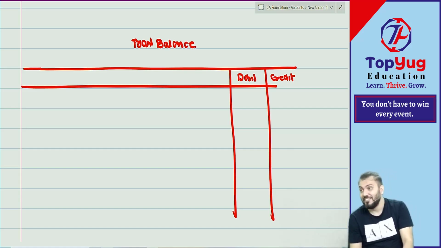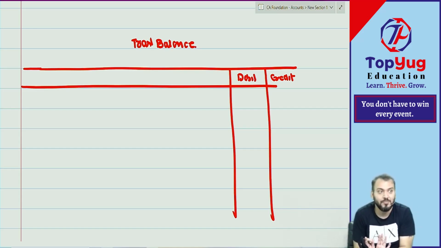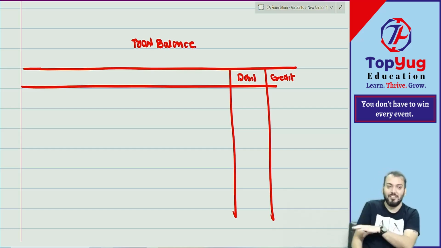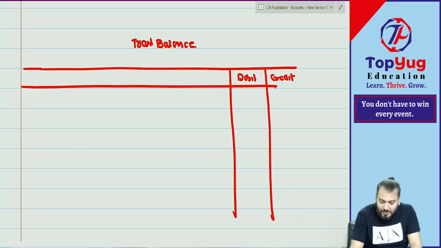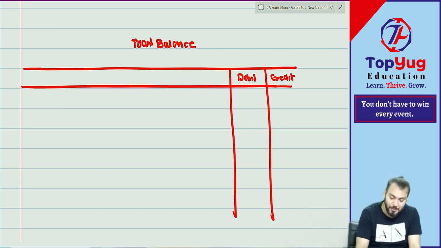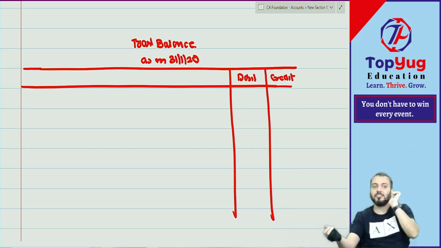So before preparing the final accounts, we should find out whether there is an error or not. If we have done the correct posting, it will match. But suppose we have made some error, then it will not match. Now one by one, it is a statement of all accounts: real account, nominal account, and personal account. You will give me the closing balance, not the opening balance, as on 31st Jan 2020.